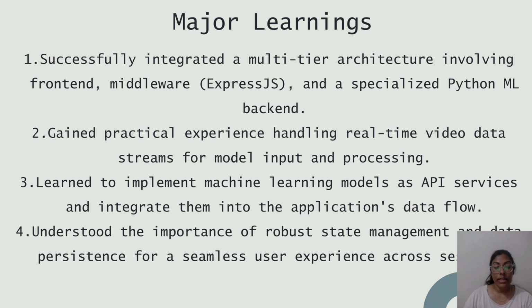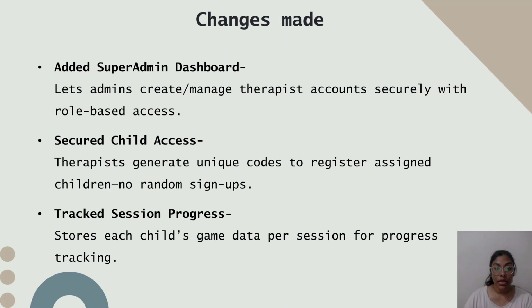We worked on connecting different parts of the application: the front end, the middleware using Express.js, and the Python backend for emotion recognition. Through this, we gained experience handling real time video input and learned how to process that data so it can be used by a machine learning model. We also learned how to set up a machine learning model as an API service and how to make sure data moves smoothly between each part of the application. One important learning was how to manage state so that the game and user progress remain consistent.